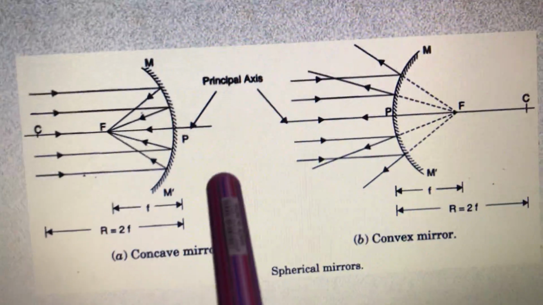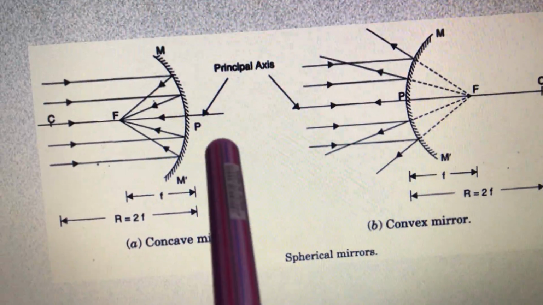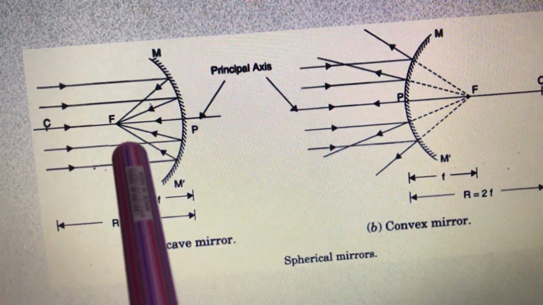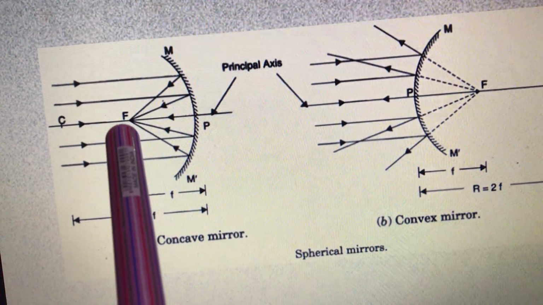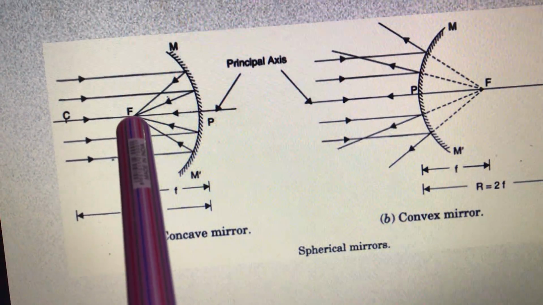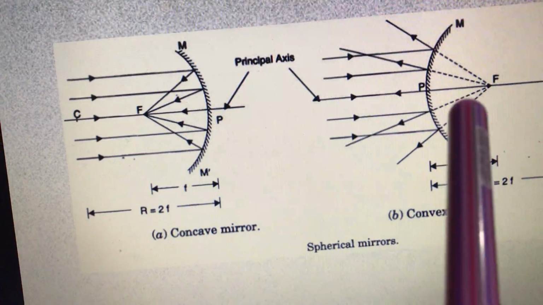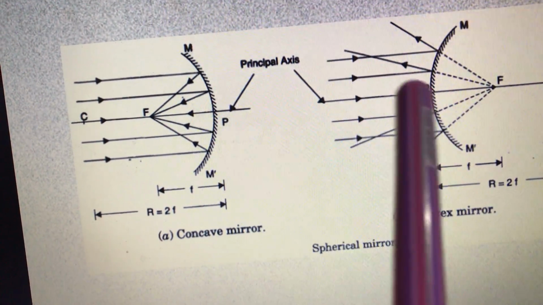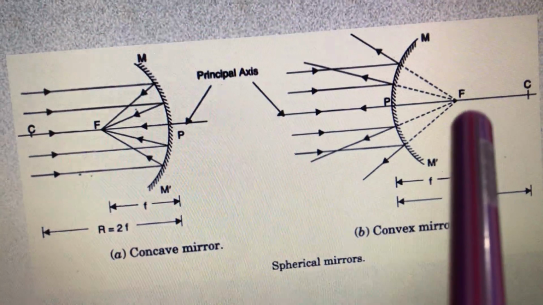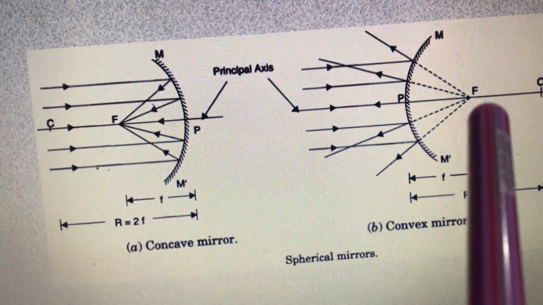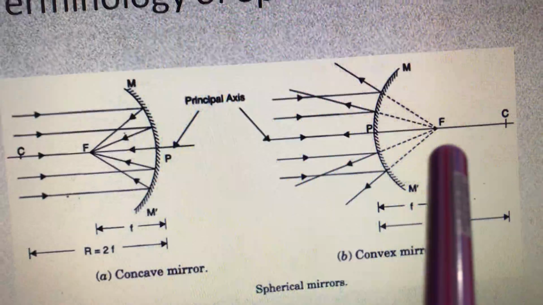Now what else is different here? If all the rays actually meet at a point, then the image formed is a real image. And if they appear to meet, or if they meet after extension, then the image formed is a virtual image, which cannot be caught on a screen.